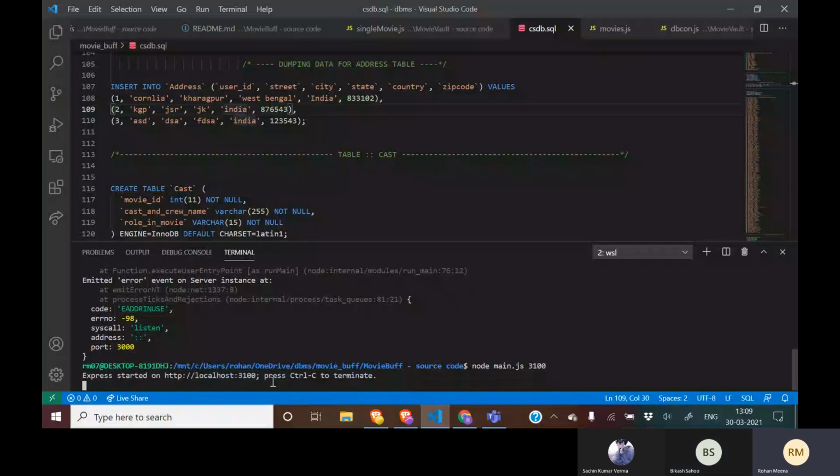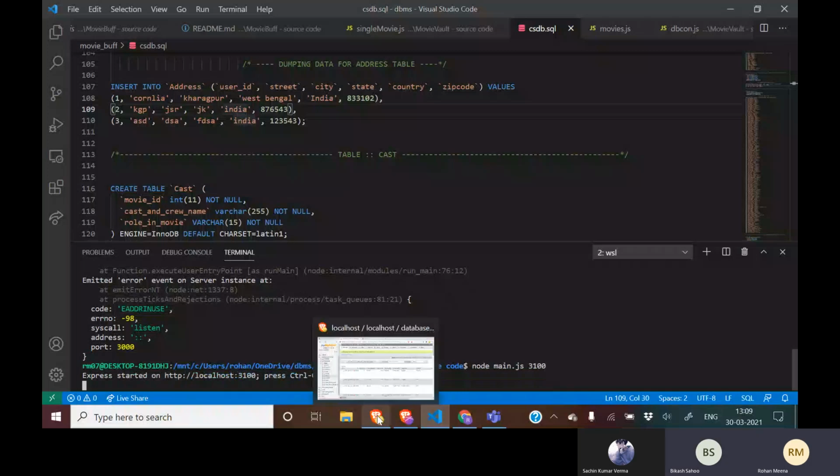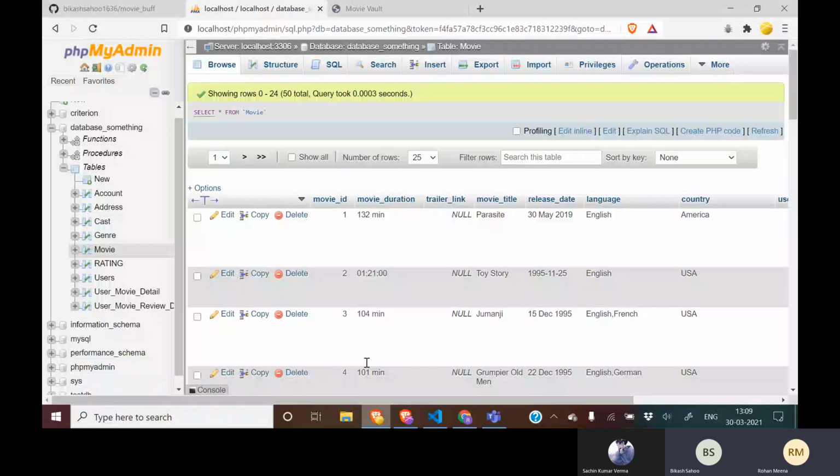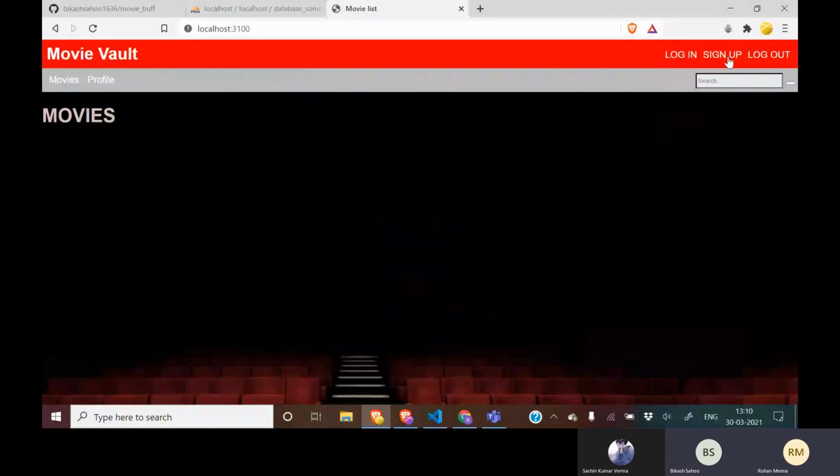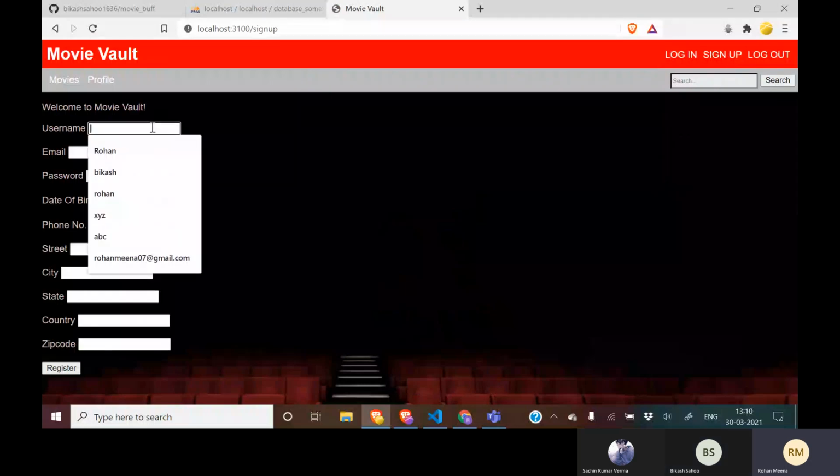So here we can see that our website is running on localhost 3100. So we will go to that. You can see that we are on our website. We have one functionality known as sign up. We will first sign up one user to access all the content on our website.